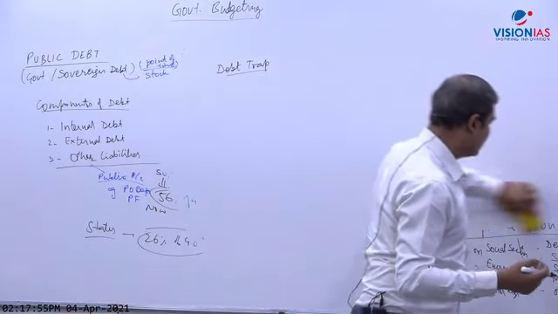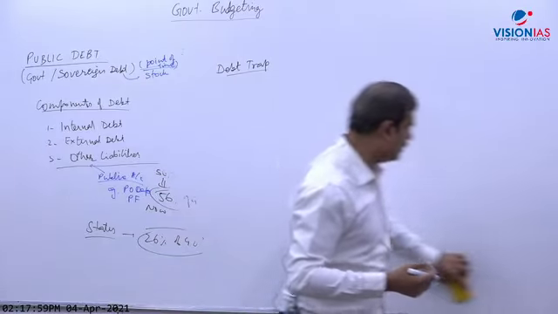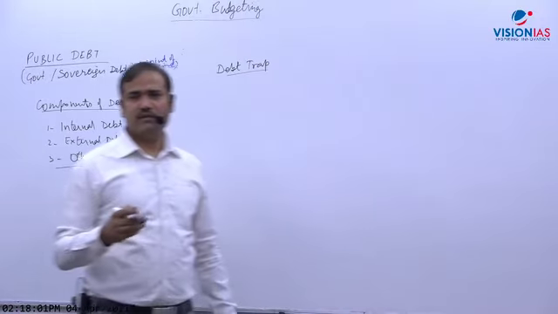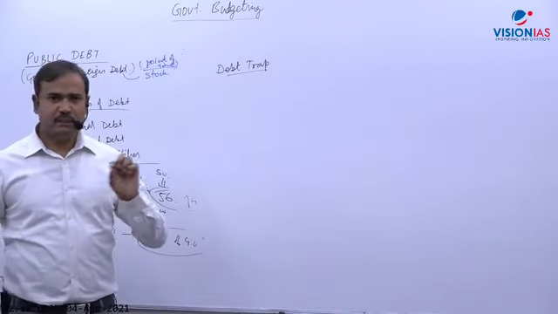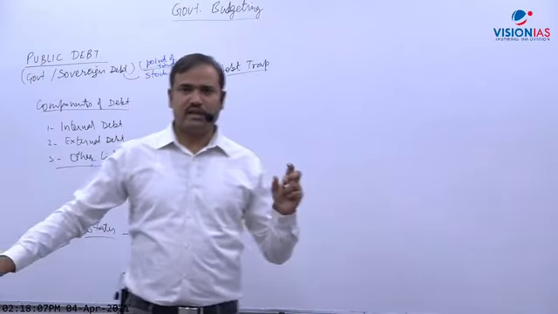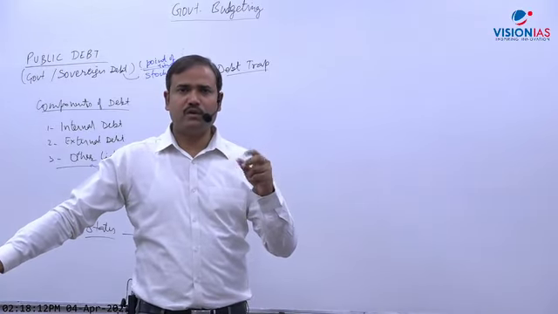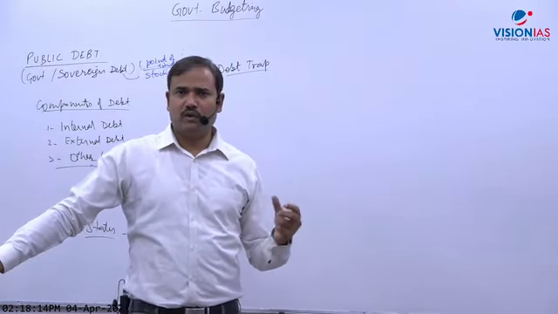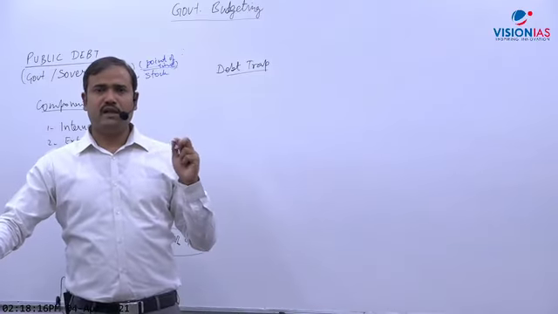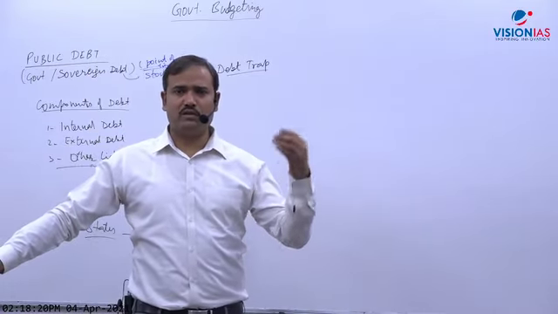Unable to meet debt service obligations without borrowings. Very simple. What I have dictated is a situation in which government or debtor is unable to meet debt service obligations without borrowing. So debt service obligation means payment of installment on loan. If you have any doubt, you may mention that. Debt service obligation means payment of installment on loan, interest or principal.